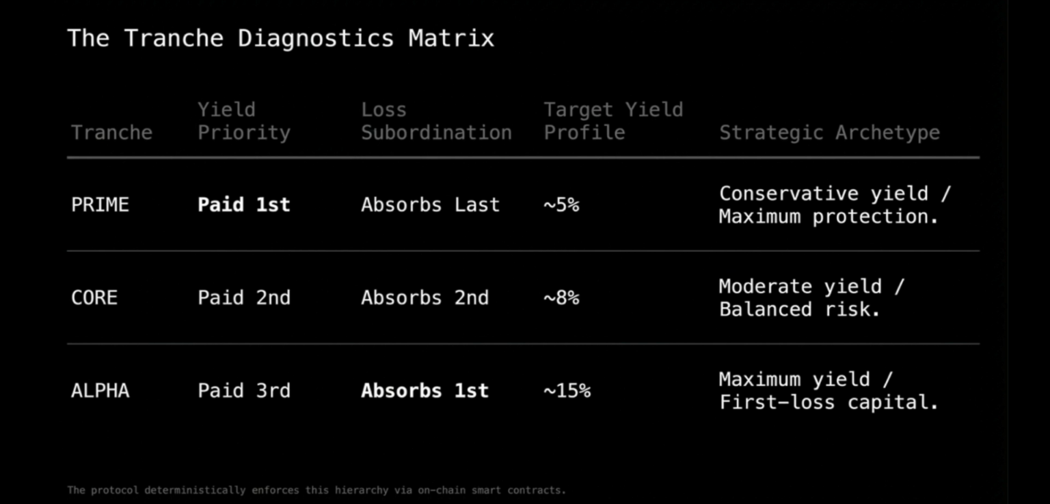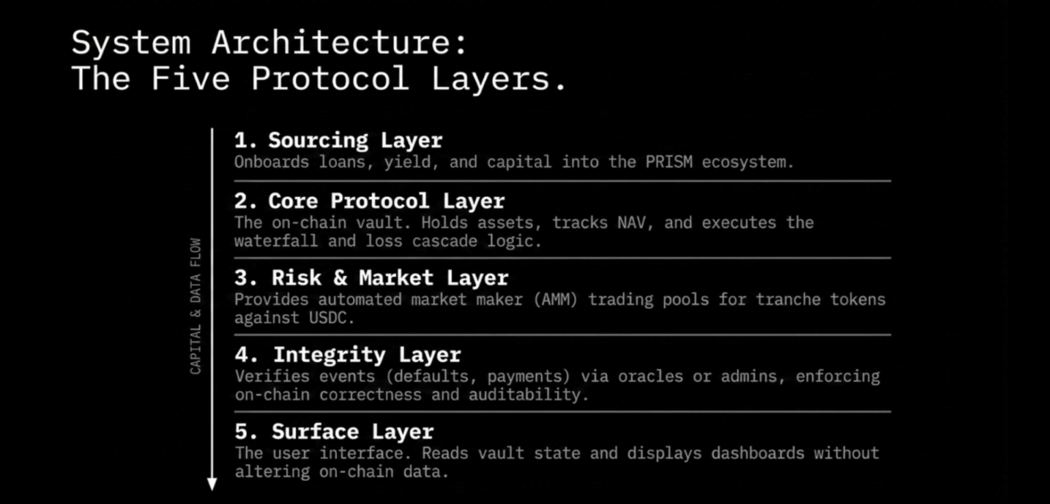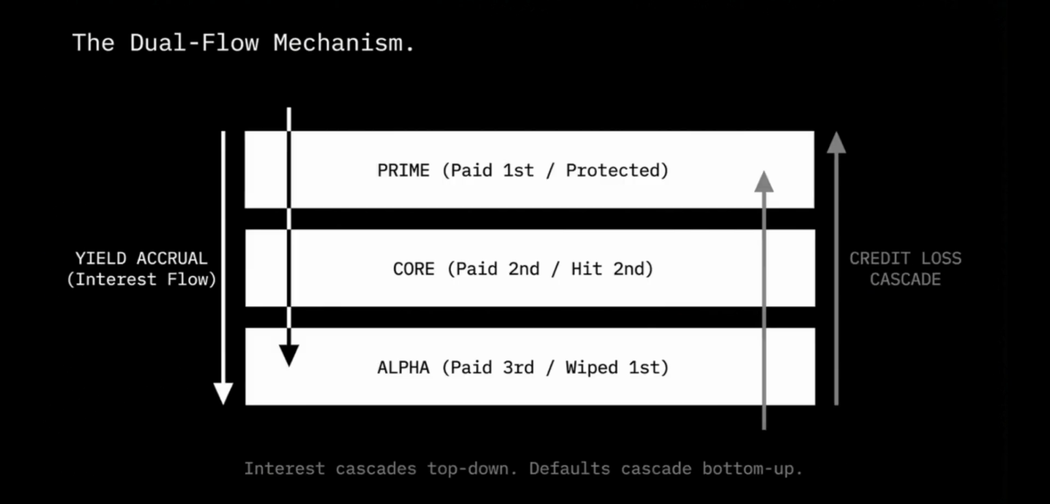Core sits in the middle. Alpha is the highest risk, highest reward tranche. Investors here aim for large returns but accept the possibility of taking losses first. The entire system revolves around a waterfall model.